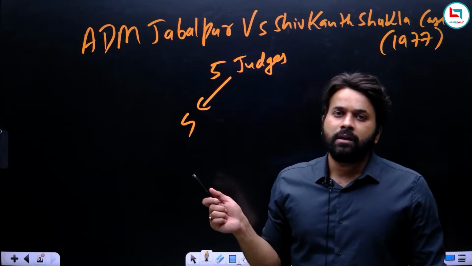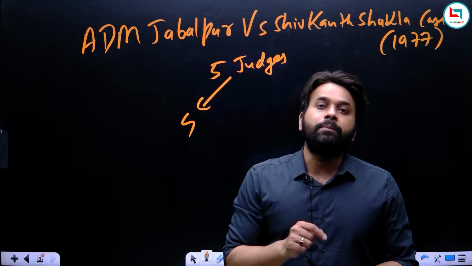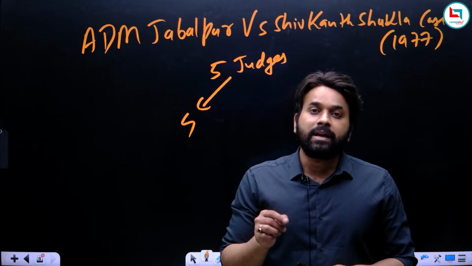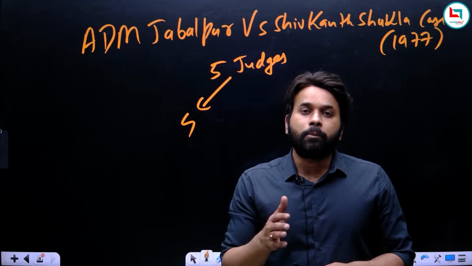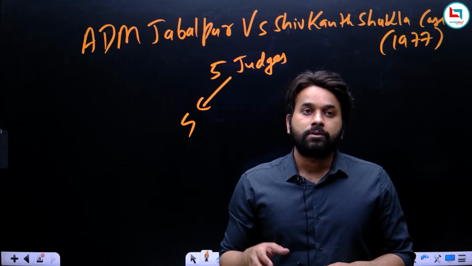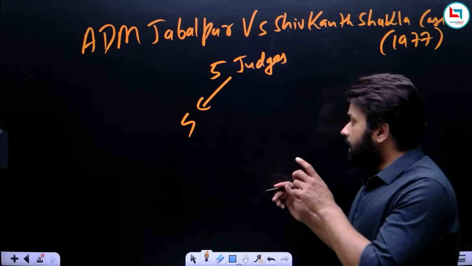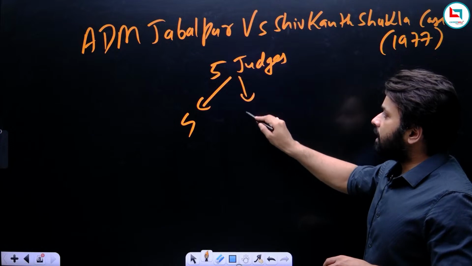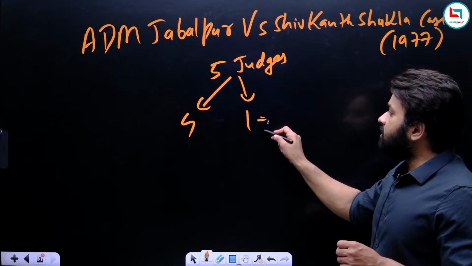What they said was that the right to life can be taken even during an emergency. So if the government has imposed a national emergency, for example, then it will be possible for the government to take the right to life of its people. But there was one judge who had the courage to stand against the government, and he was HR Khanna.